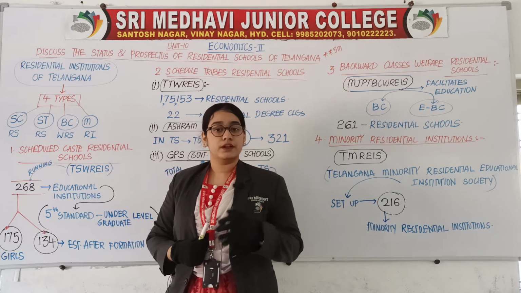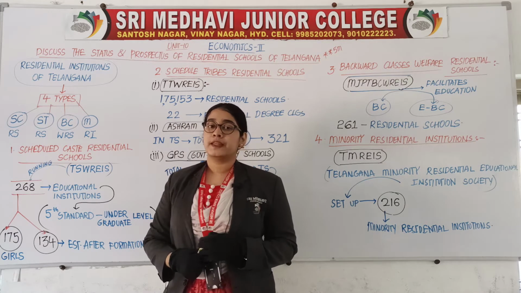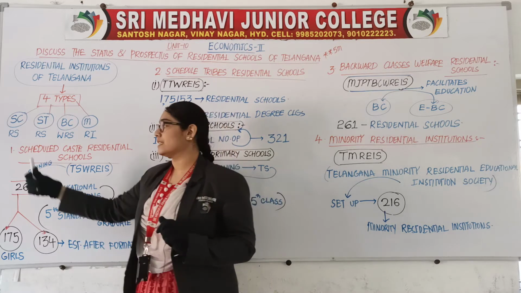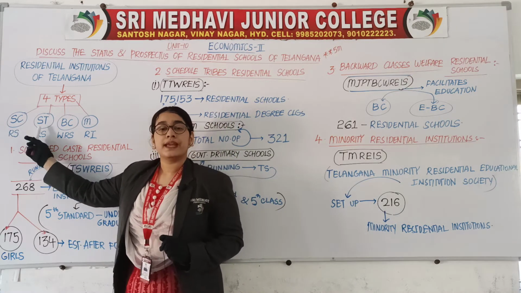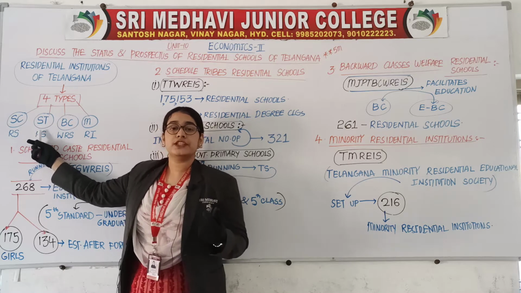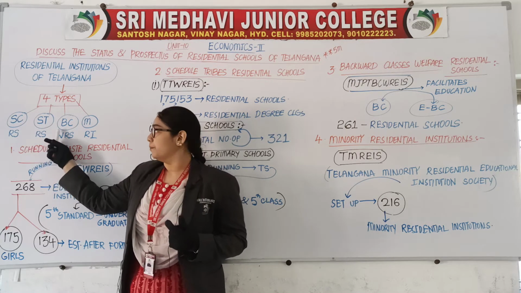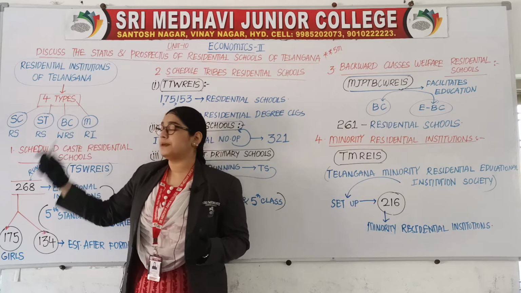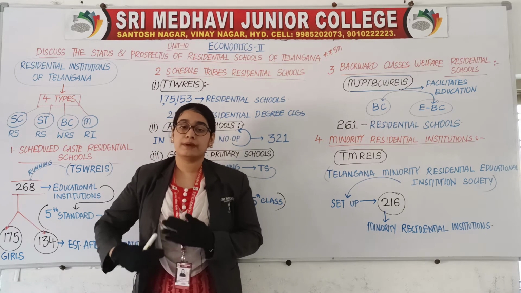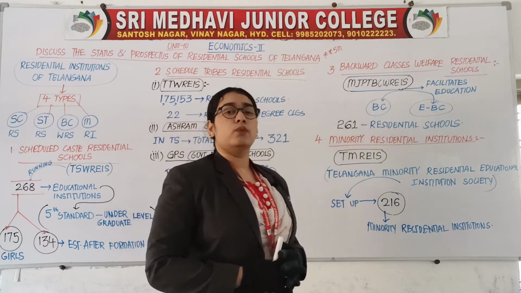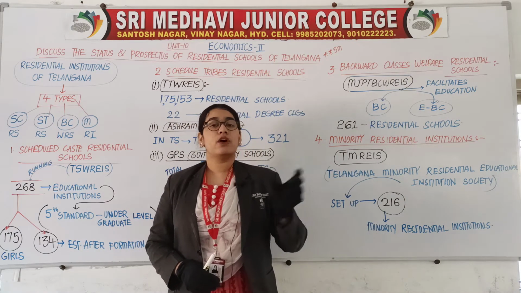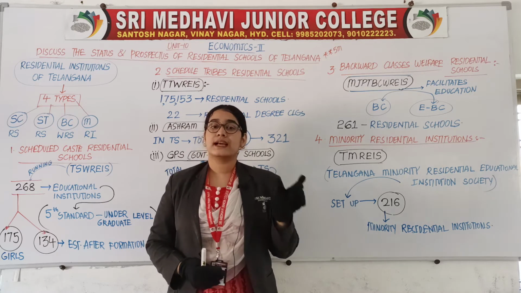I hope you are aware of this. These are castes, am I right? SC means scheduled caste, ST means scheduled tribes, BC means backward class, and M means minority. Like while filling any application form, there is an option called caste.